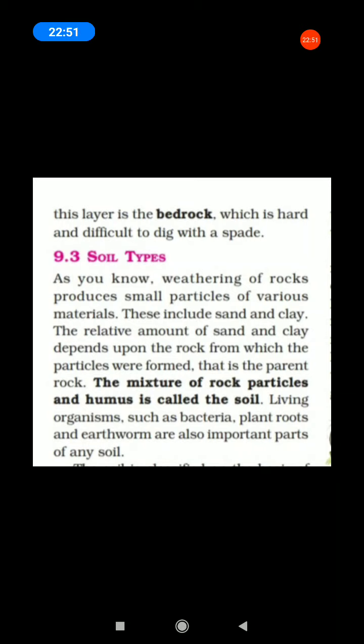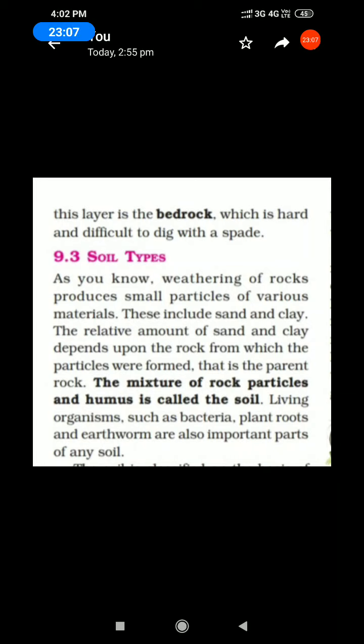Next one, soil profile also. Okay, next 9.3, page number 99. Soil types. What are the types of soil? Now we will learn about types of soil.